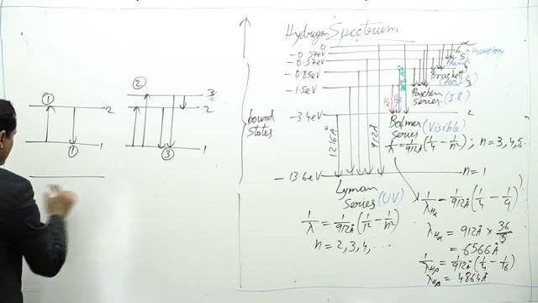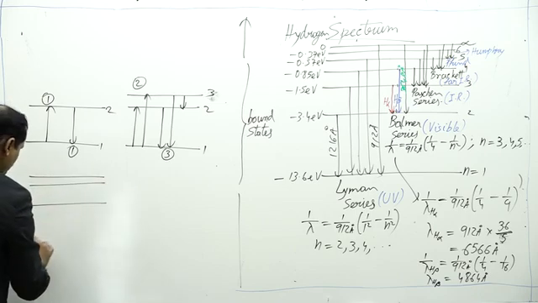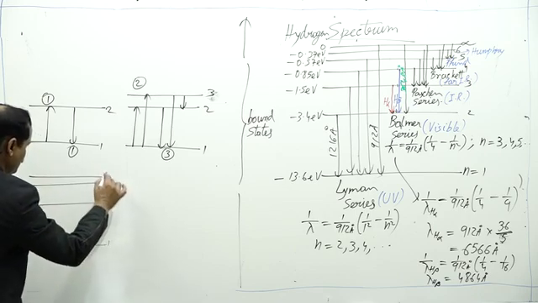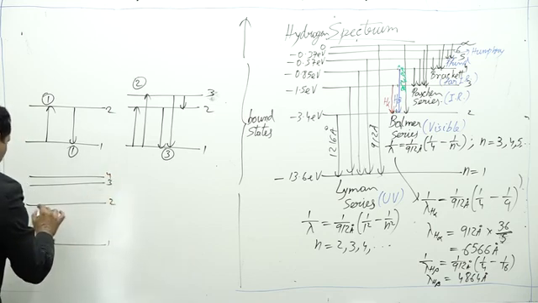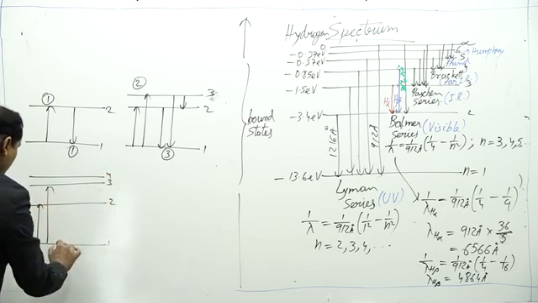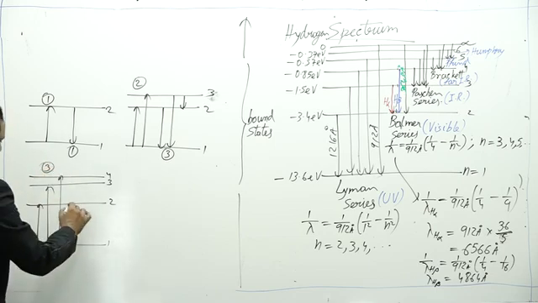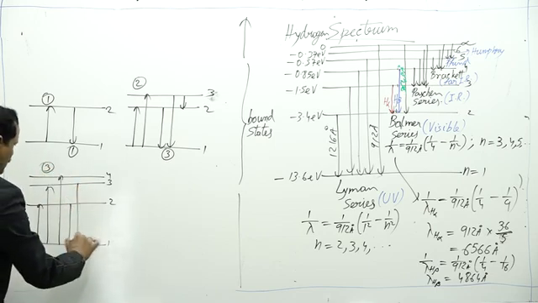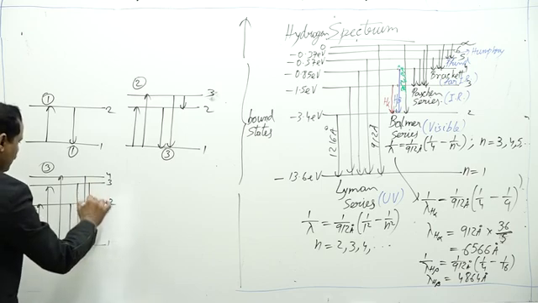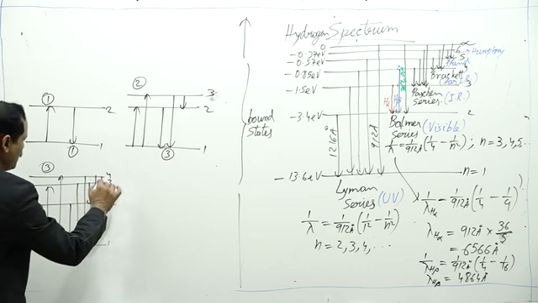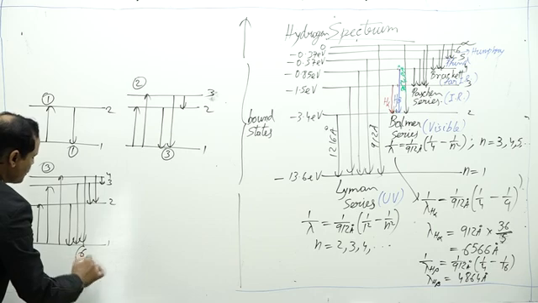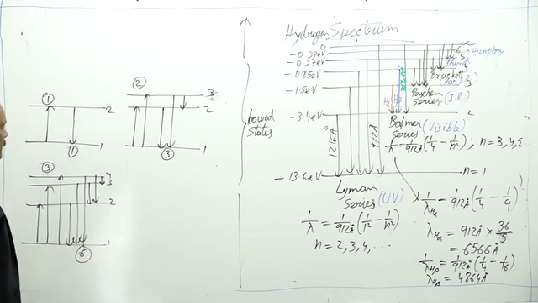If we have 4 energy levels, 1 to 2, 1 to 3, 1 to 4, 3 types of excitation are possible. 2 to 1, 3 to 1, 4 to 1, 3 to 2, 4 to 2 and 4 to 3, 6 types of de-excitation are possible.